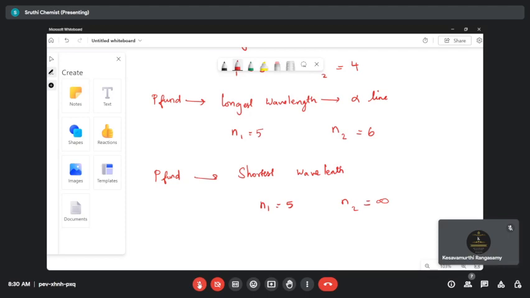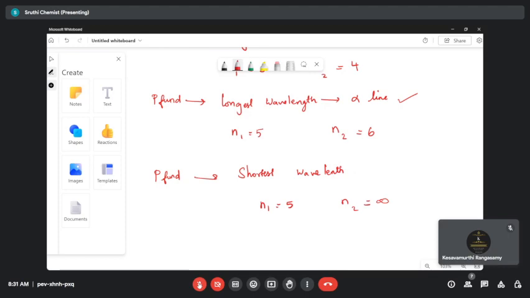For example, for the Pfund series, the longest wavelength is from the 6th to the 5th. The difference is only 1. Am I correct? The difference is only 1. That is your longest wavelength, and this is called the alpha line. But for the shortest wavelength, not only for the Pfund series but for all the series, you have to consider n2 must be infinity and n1 must be the particular ground state.